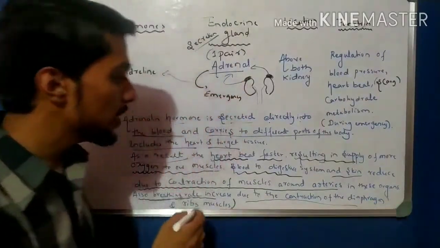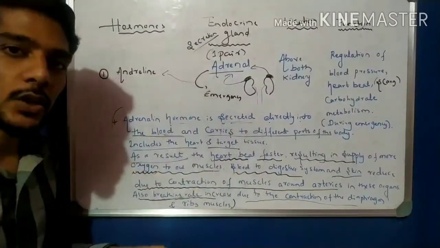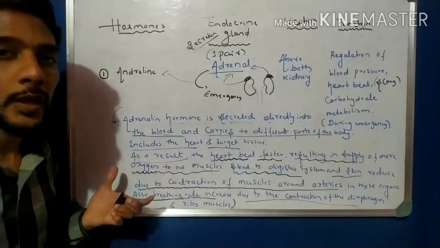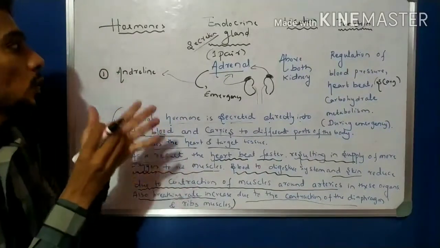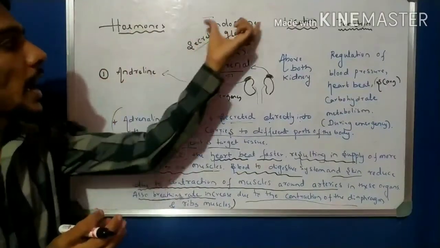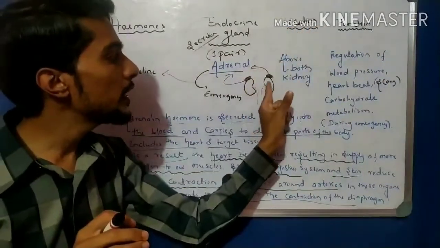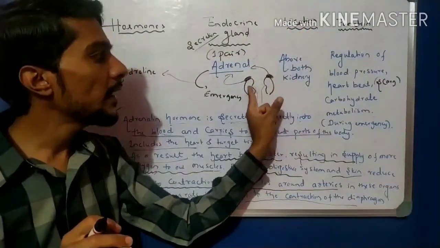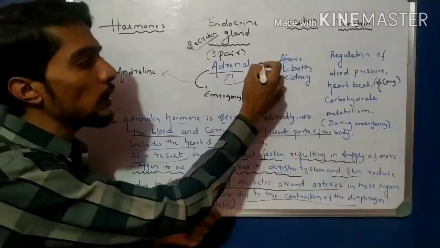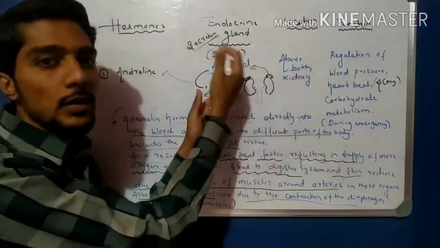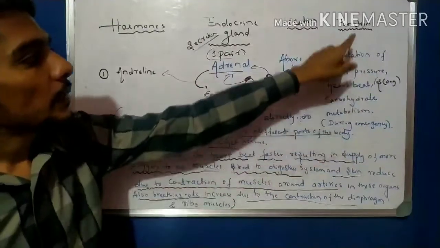Okay, so up to here are the changes taking place when the hormones are secreted directly into the blood. This point you have to remember. So this is the first function of the underlying hormone. The hormone name is adrenaline, the gland which produces it is the adrenal gland, and its location is above the kidney, above the left kidney and the right kidney. One pair of this gland is there, one on the right side and one on the left side, above the kidney.